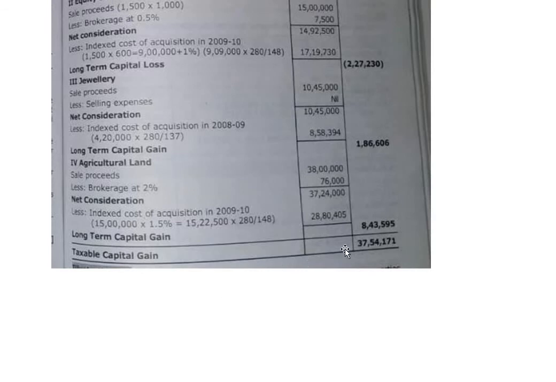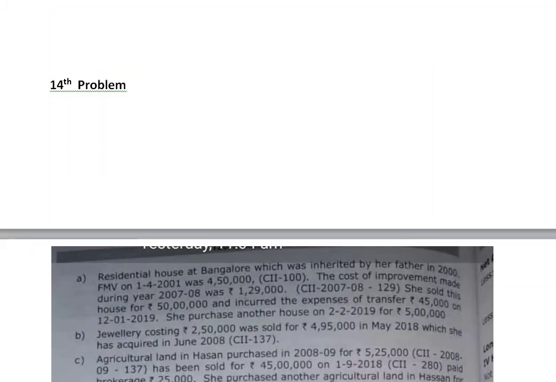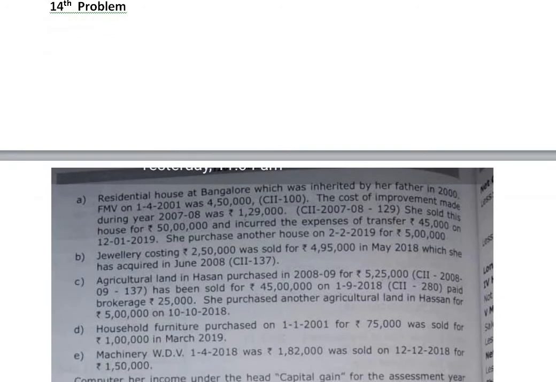8,43,595. Total capital gain, by adding long term capital gain of house property, long term capital loss of equity share, and long term capital gain of jewelry and agricultural land, is 37,54,174. Remember. Next, problem number 14th problem.